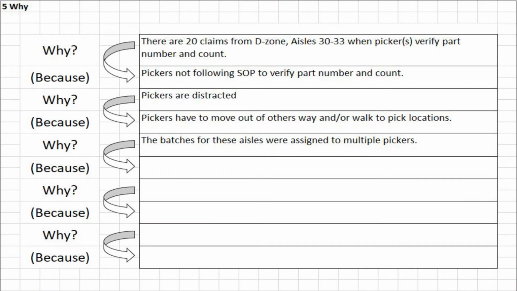All right, we'll start with the prioritized problem at the point of occurrence, which is there are 20 claims from D zone, aisles 30 to 33, when the pickers verify the part number and the count. Why? Because the pickers are not following the SOP to verify the part number and the count. Why? Because the pickers are distracted. Why? Because the pickers have to move out of the way for other pickers to pass through to get to locations. Why? Because the batches for these aisles were assigned to multiple pickers.